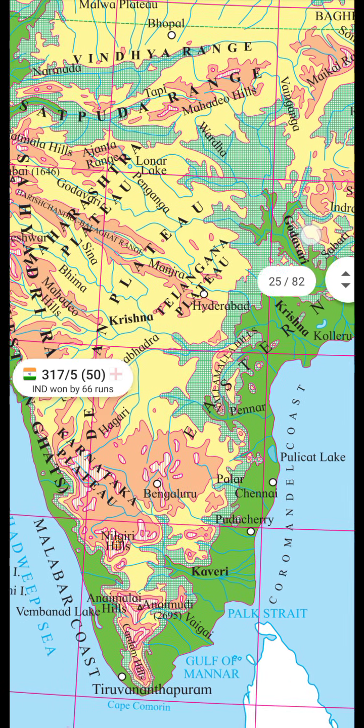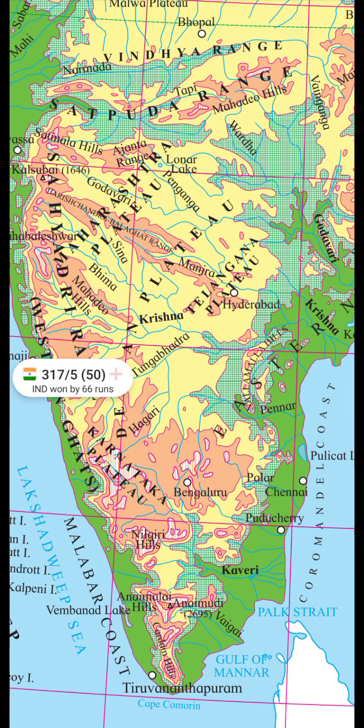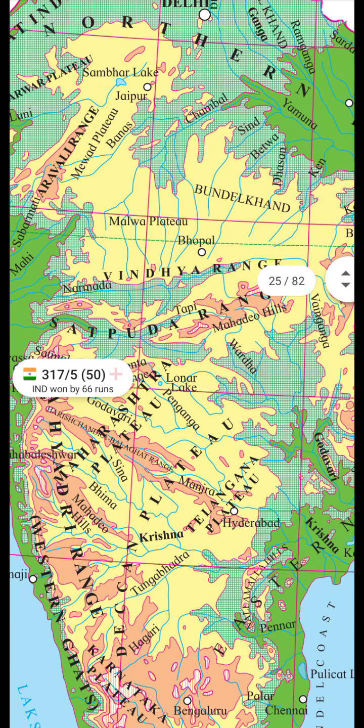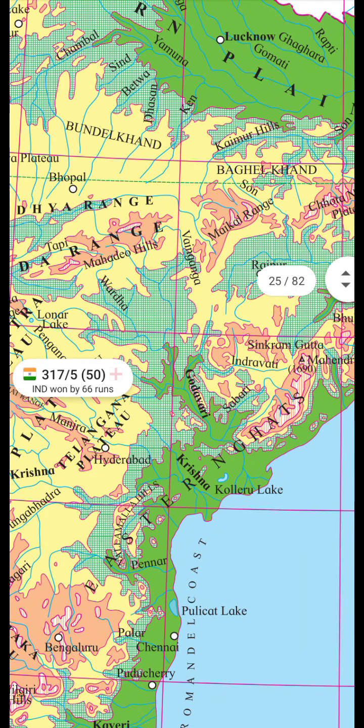Okay, you have to study this map carefully. In which direction is the slope of the region in the north shown in dark green? It is west to east, means west side to east side.